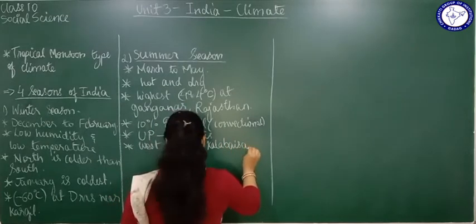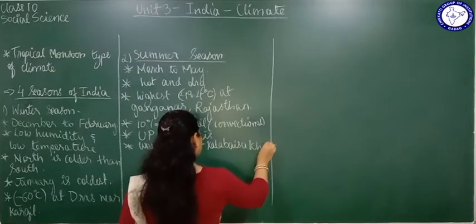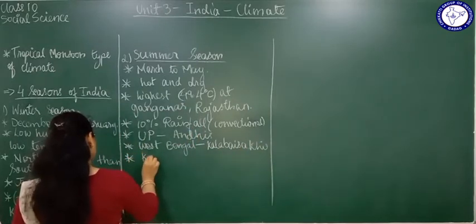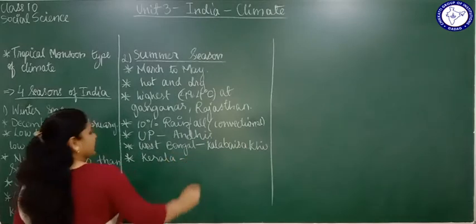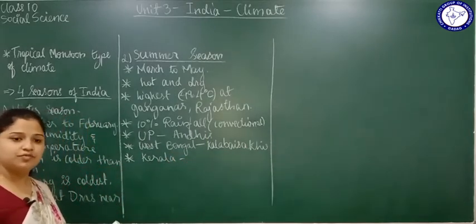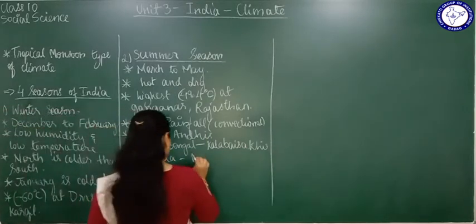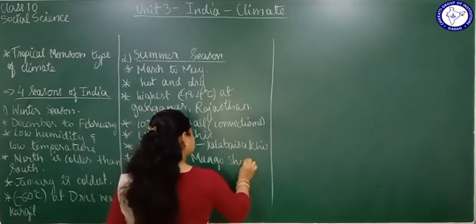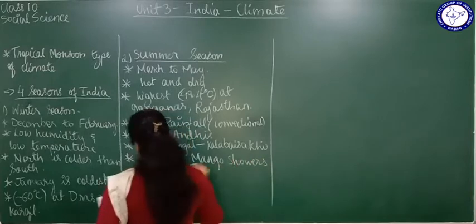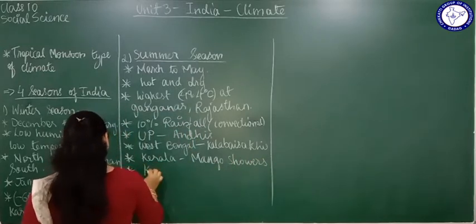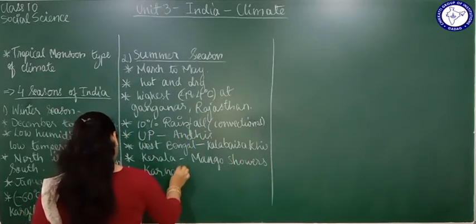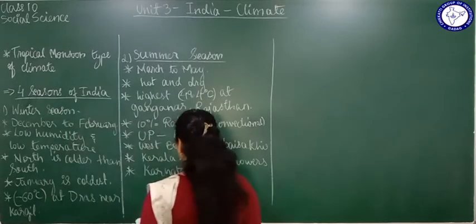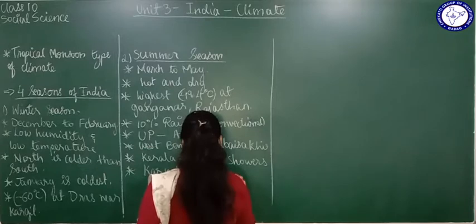Then, in the Kerala region, because they help in the growth of the mango plantation, we call them mango showers. And in the Karnataka region, because they help in the better growth of coffee plantation, we call them coffee blossoms.